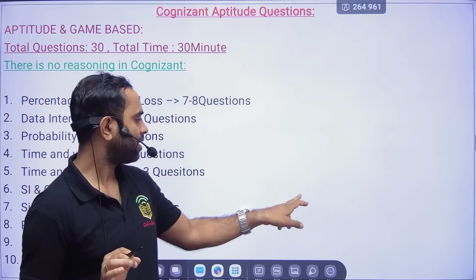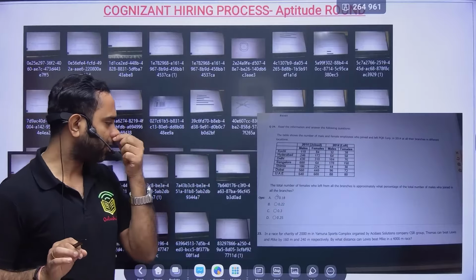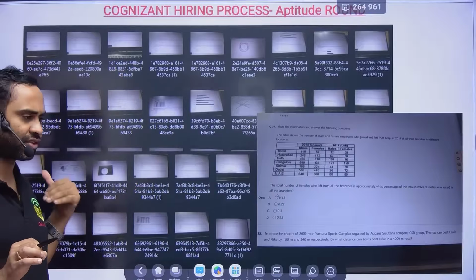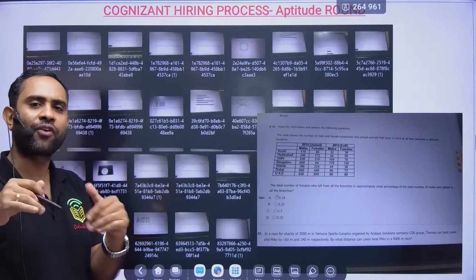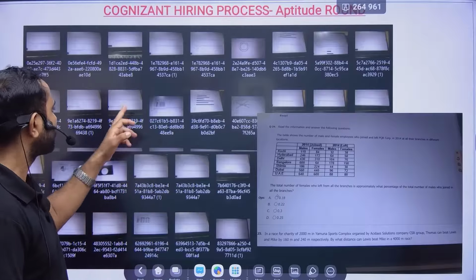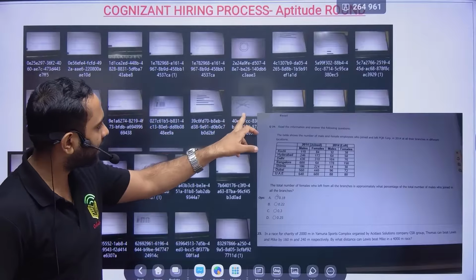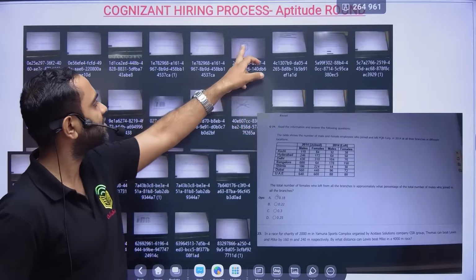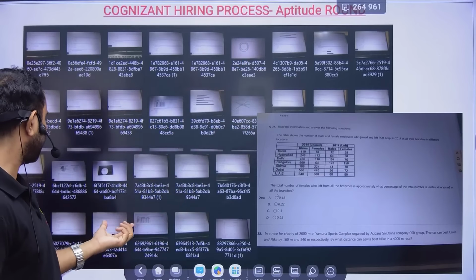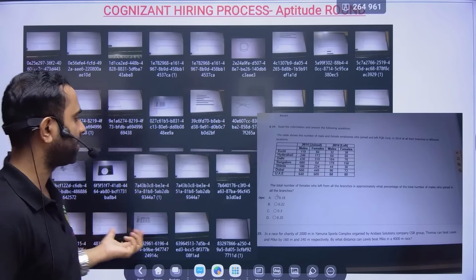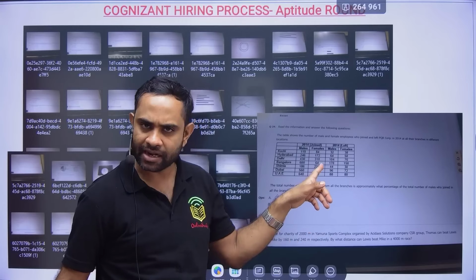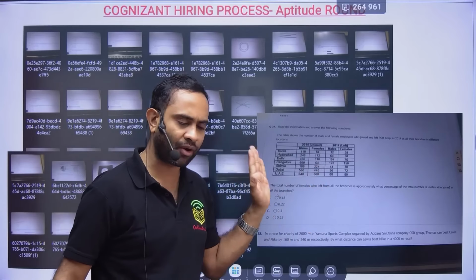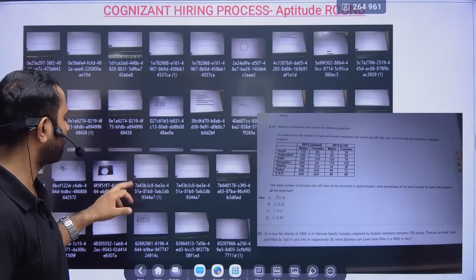Clear? Okay. So friends, also if you see, this is the previous year questions. And I will also tell you from where you can practice previous year questions. So data interpretation question, and this is an angle based question, this is a mensuration question, this is again data interpretation, this is permutation combination. Here there is one question on data interpretation, right? So all those things are already communicated to you earlier.